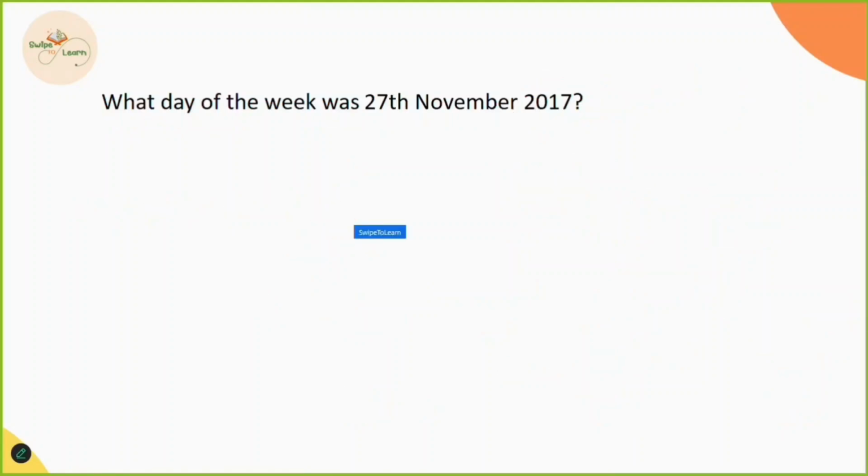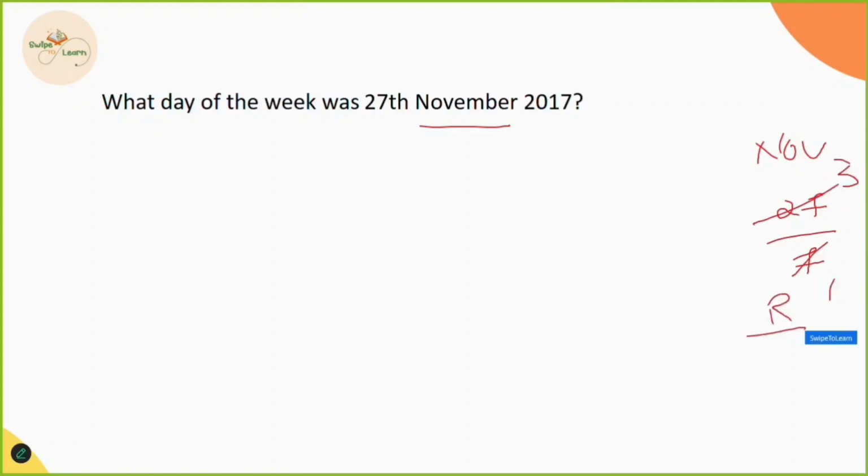Now we'll calculate the month code. Okay, given month is November. In November, how many days finished? 27 days are finished. When I divide with 7, what do I get? 7 1s are 7, 7 3s are 21. And the remainder is 6.